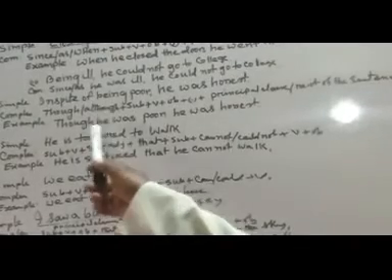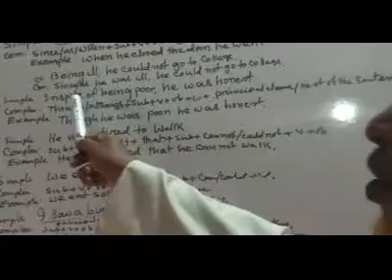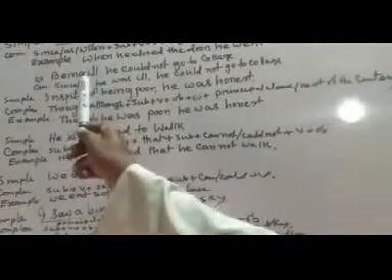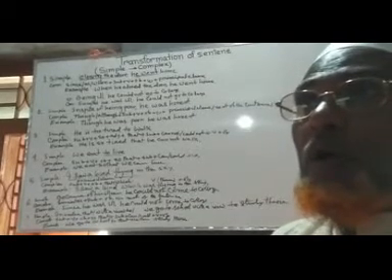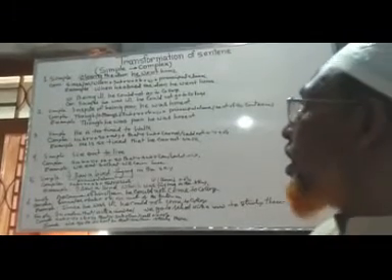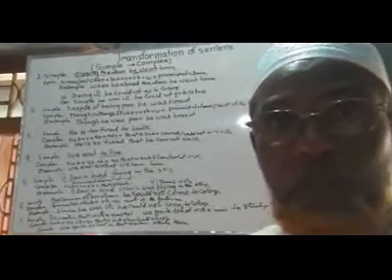And the structure of the complex will be: instead of in spite of or despite, we shall use though or although. Understand? To make simple into complex, in place of in spite of or despite, we shall use though or although. That means though or although replace in spite of or despite.